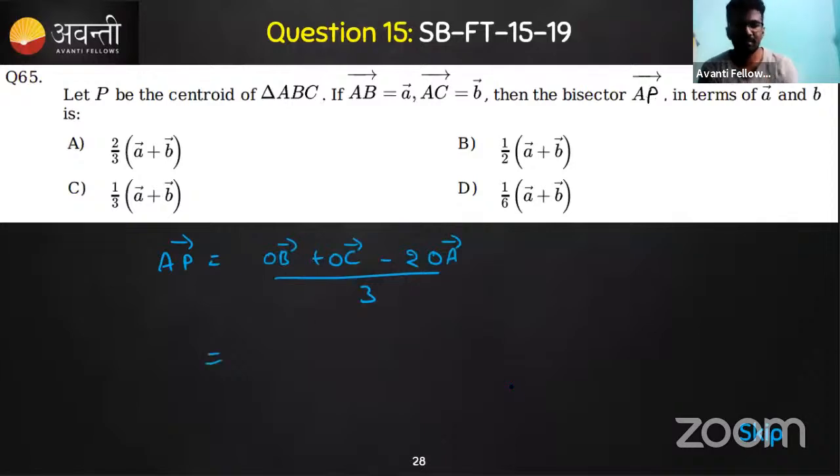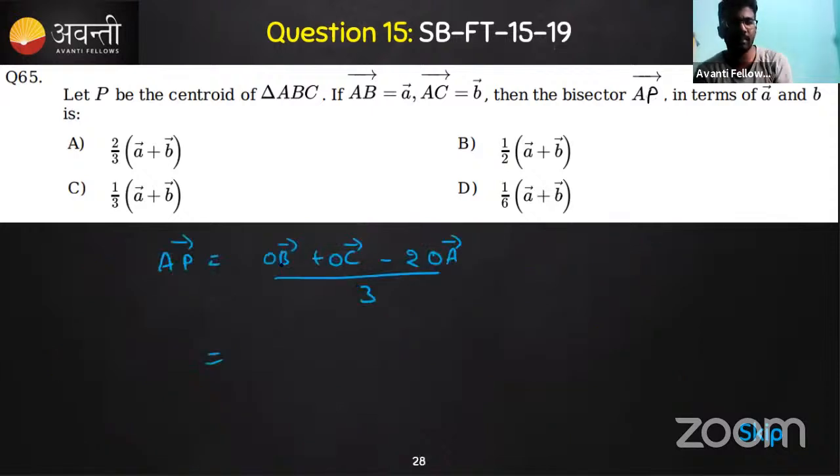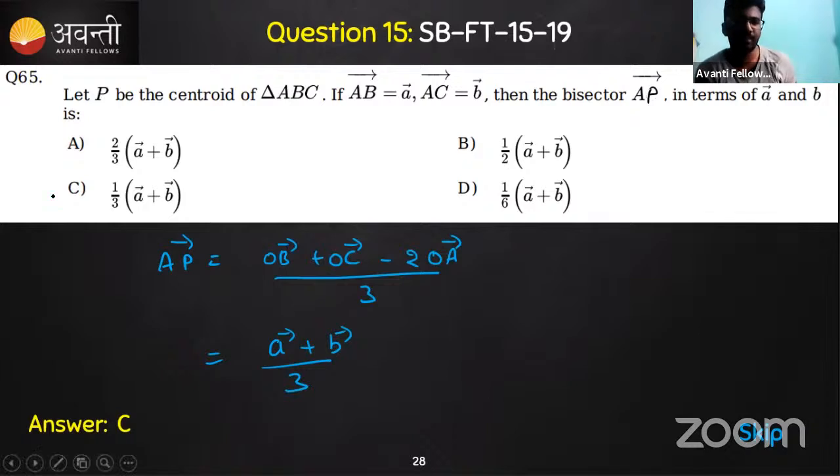Now you need to substitute here, right? We can make use of these two concepts. If you add these two, you get the OB vector plus OC vector minus 2 times the OA vector. That's what is present here itself. So this is nothing but vector A plus vector B, divided by 3. Isn't it correct? You do not get half here. You get 1/3, and 1/3 means option C. So this is the thing that you get. Isn't it correct?